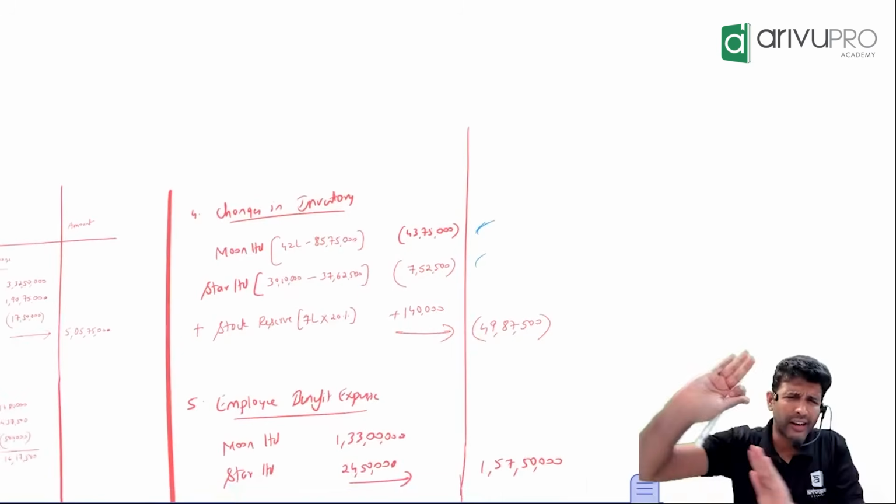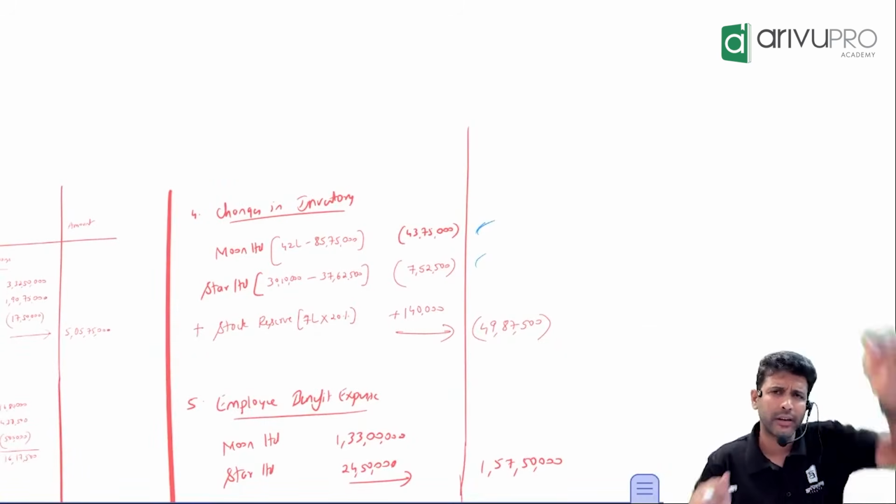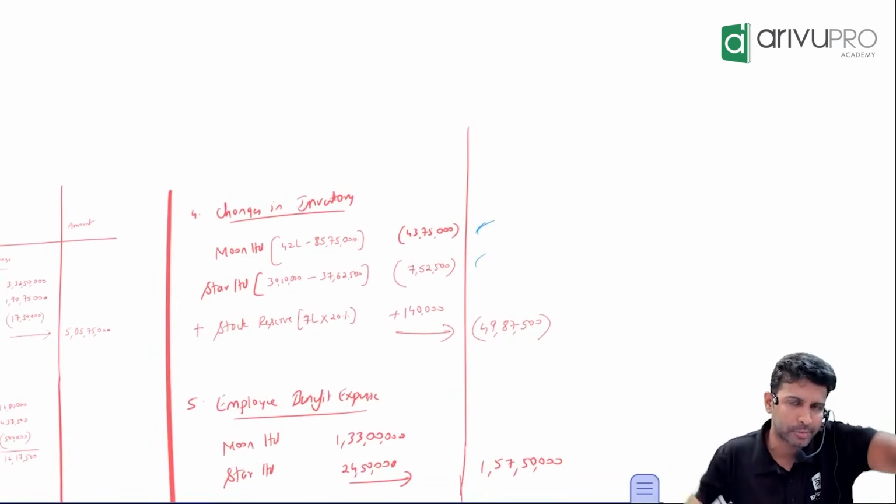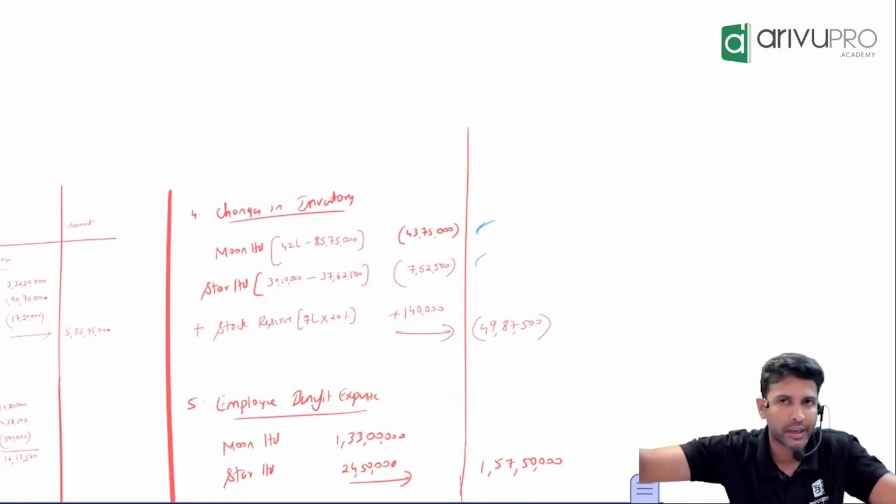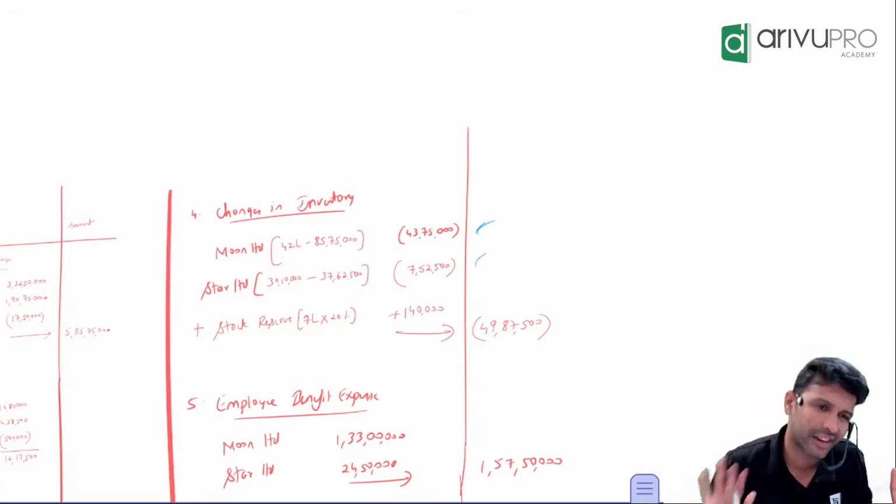So again, consolidated P&L is very straightforward. Take the holding company ka income and expense. Take the subsidiary company ka income and expense and add line by line.